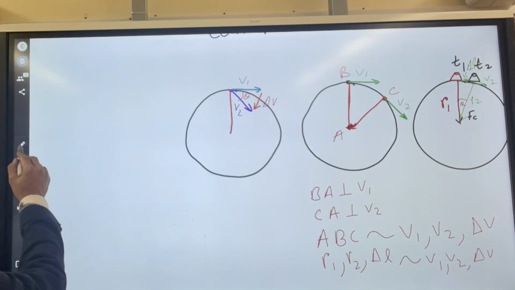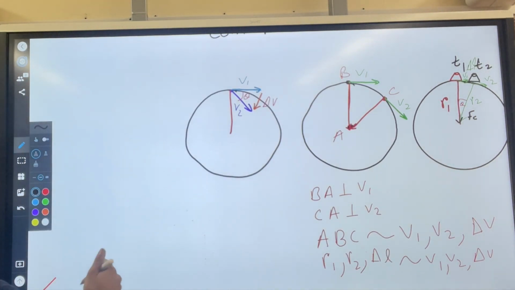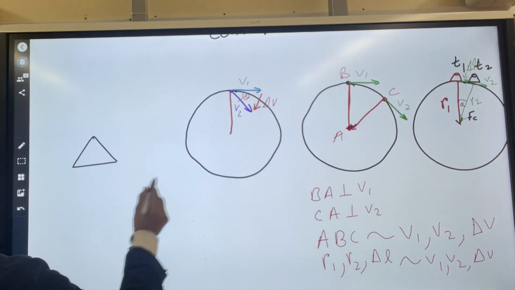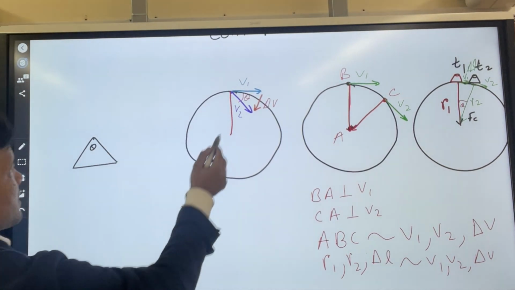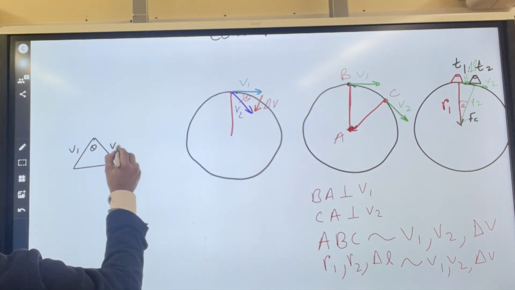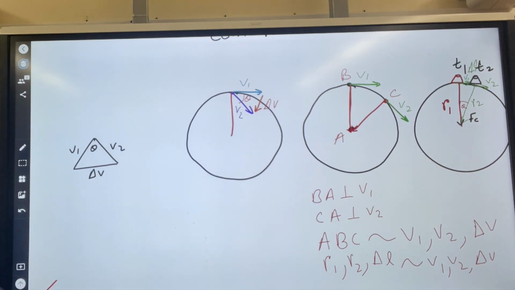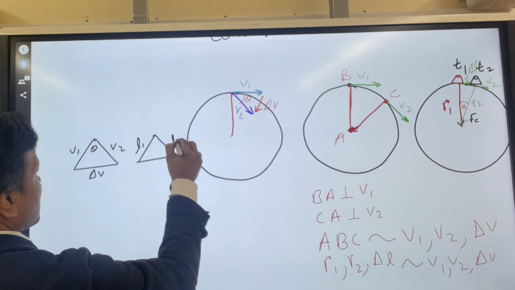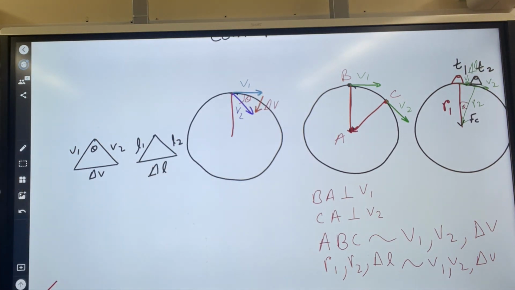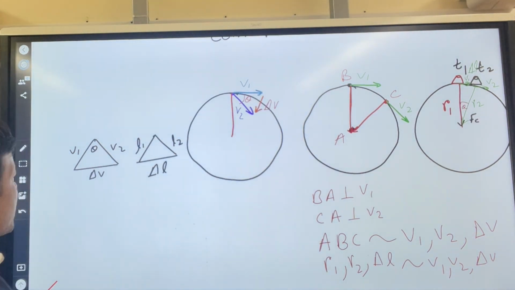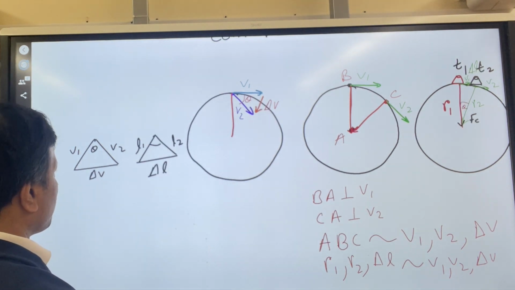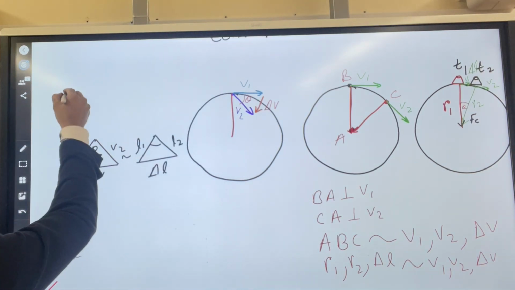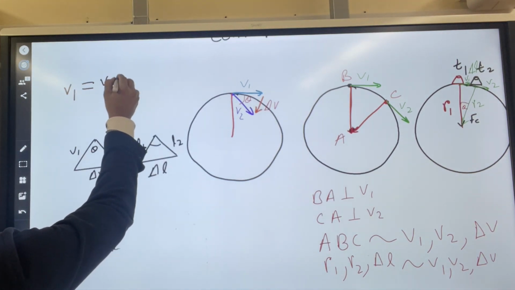So now I'm just going to bring them over here. I'm going to call this one theta, and this one V1, this one V2, and this one delta V. Now I'm going to bring the other one. I'm going to call this one L1, this one L2, and this one L. Now these are the similar triangles. Notice V1 is equal to V2, so we can call it V.